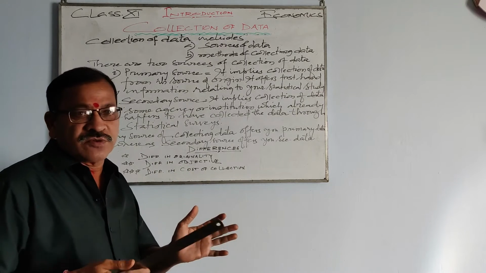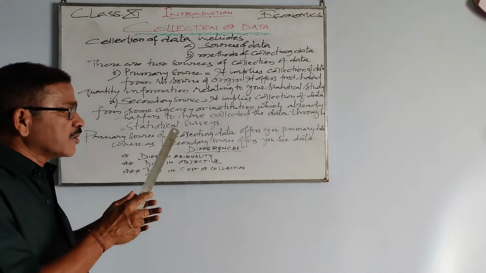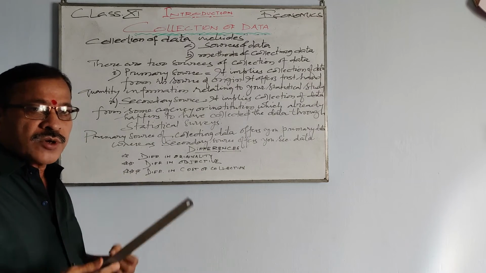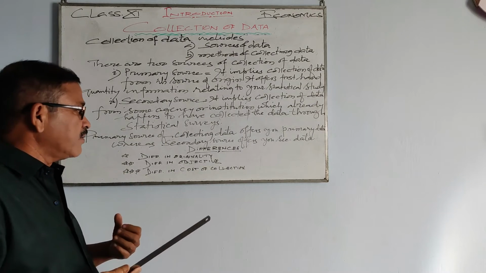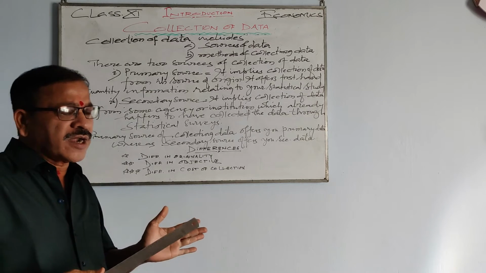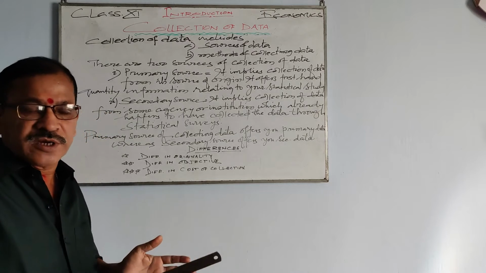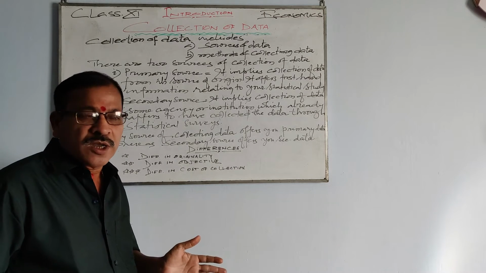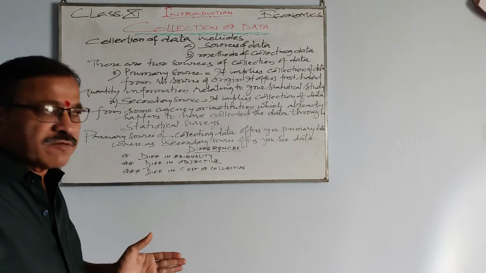So the objective differs. When you collect the data from the primary source, it is purely your own, and when you collect the data from the secondary source, it is of a wider perspective, of wider scope. So that is the basic difference.